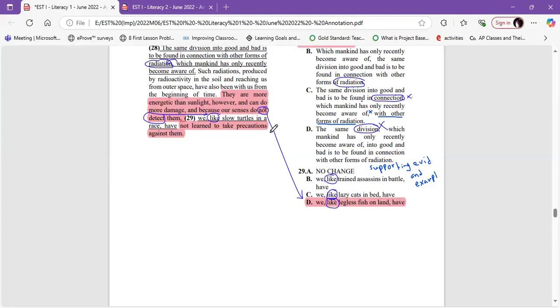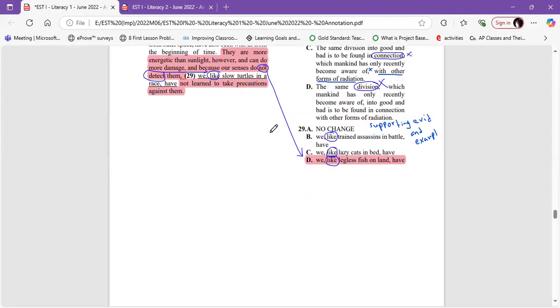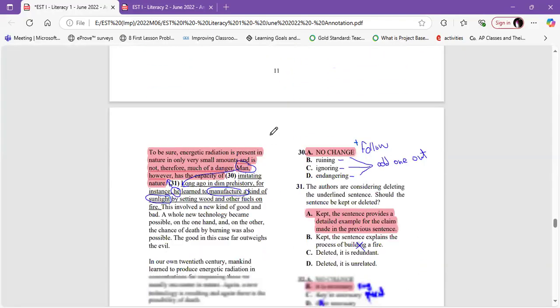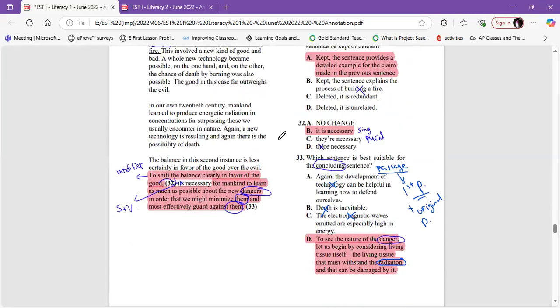The question after is 32. In 32, as you can find, it is pronoun antecedent agreement. Here he said, to shift the balance clearly in favor of the good. This is a modifier. So we need here subject verb.